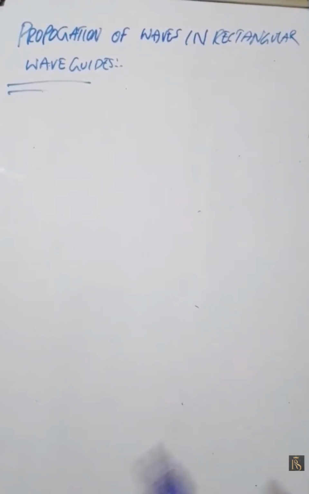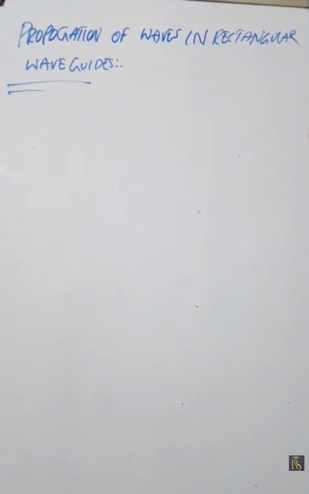Previously we discussed that mainly rectangular as well as square waveguides are used. Here the rectangular waveguide is situated in a rectangular coordinate system with its breadth on the x-axis along with the y-axis, and the wave is assumed to propagate along the z direction.